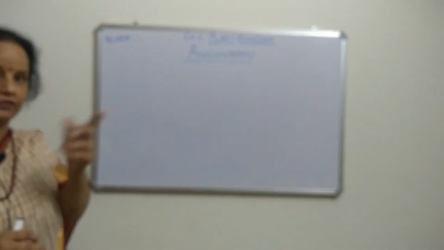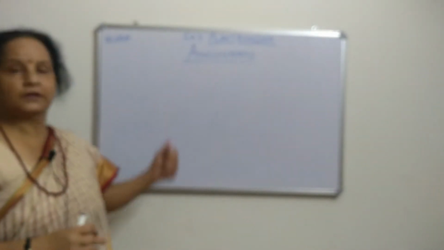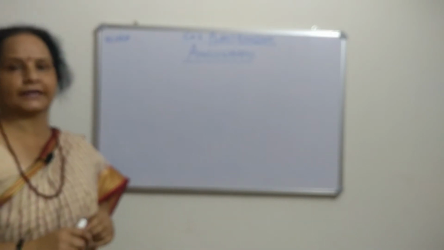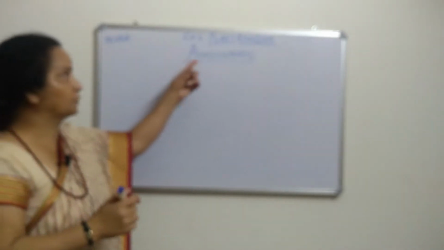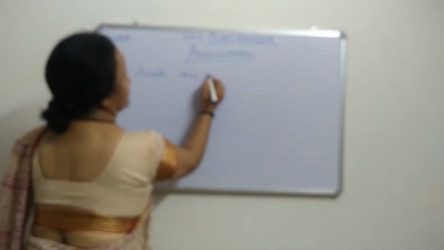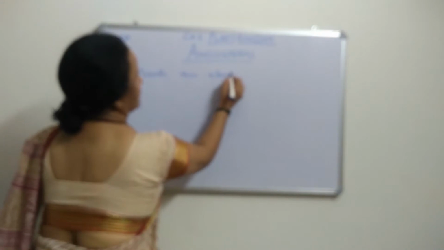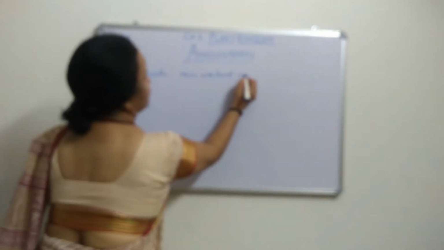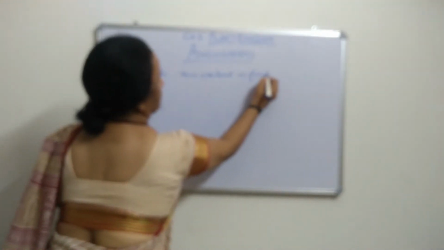In gymnosperms, as I told in the last class, the seeds are naked, not enclosed in fruits. But in angiosperms, the first category is that seeds are enclosed in fruits.